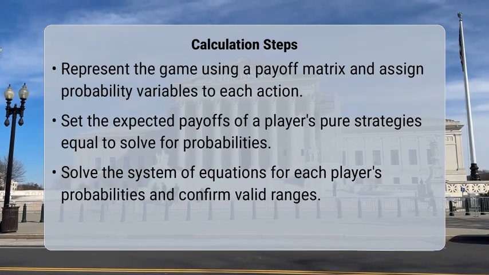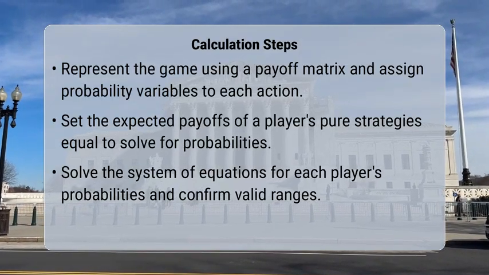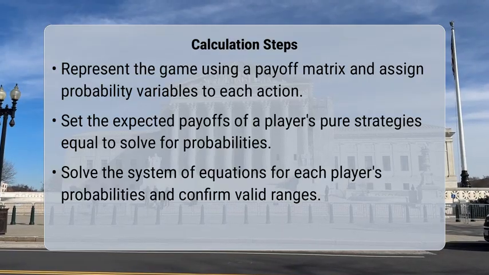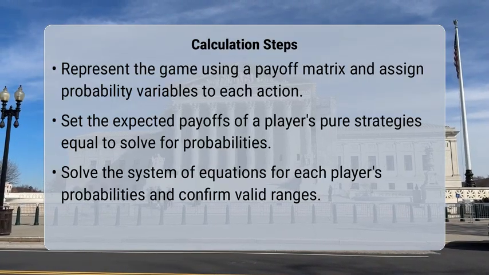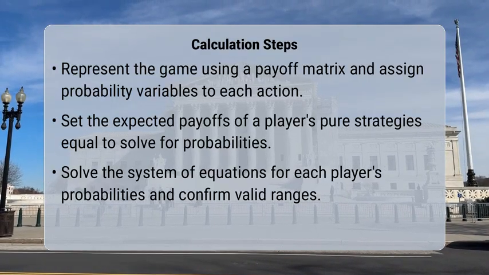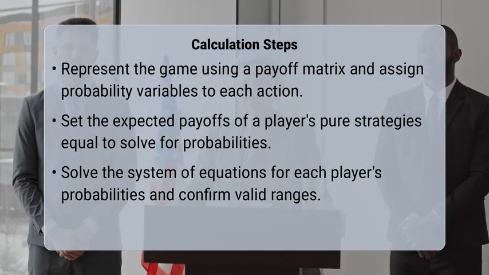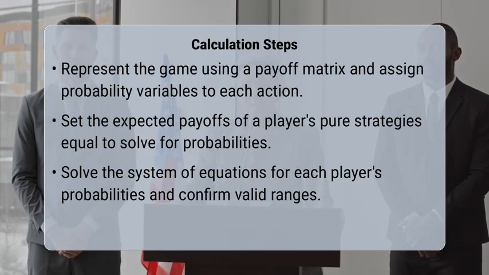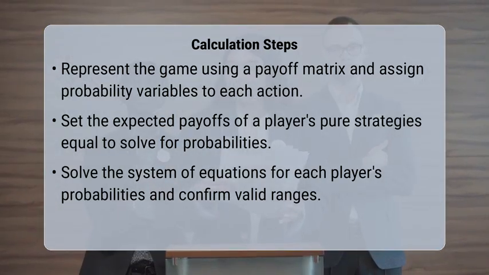The core step is to set the expected payoffs of a player's pure strategies equal to each other. For instance, for player 2 to be willing to mix between C and D, their expected payoff from playing C must be exactly equal to their expected payoff from playing D, given player 1's mixed strategy. This principle of indifference allows you to form equations. Solve these equations for the probabilities of the other player's actions.